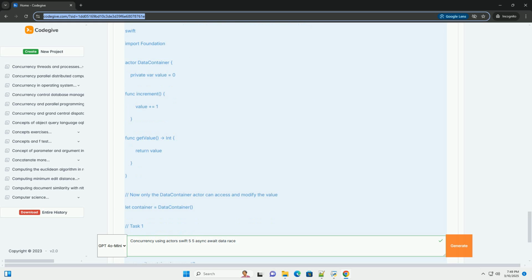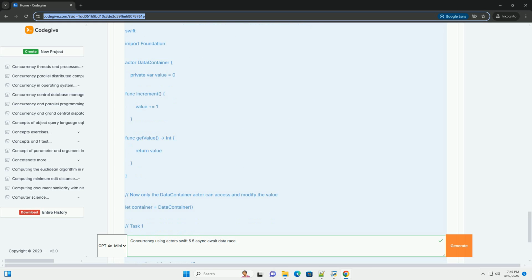5. Data races in actor code, ensuring complete isolation. While actors largely prevent data races on their internal state, it's crucial to understand how to maintain isolation when interacting with data from outside the actor. Scenario: sharing mutable data with an actor. If an actor interacts with mutable data that is also being accessed from outside the actor, you still need to be careful to avoid data races.